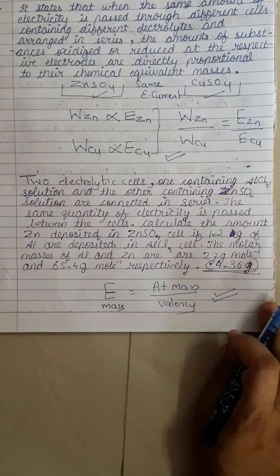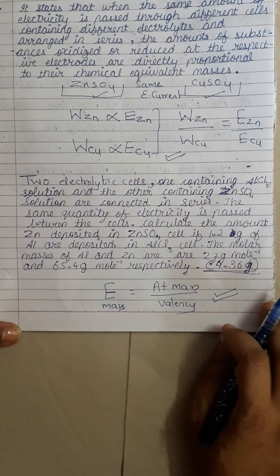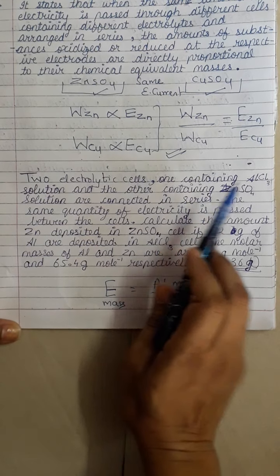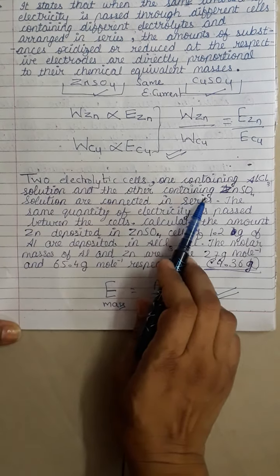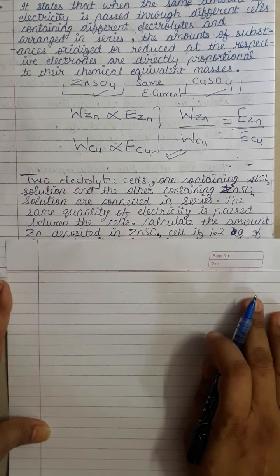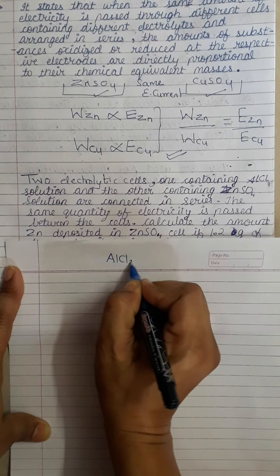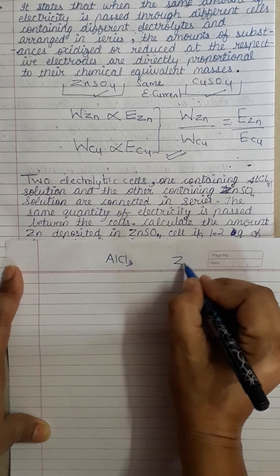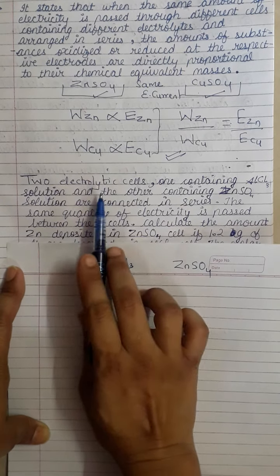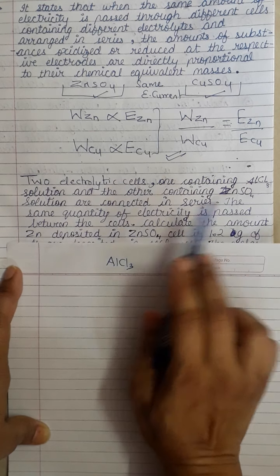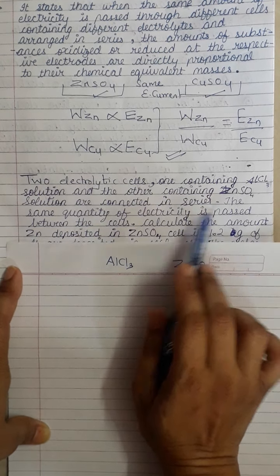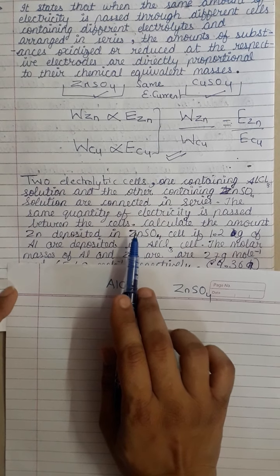Now I hope all of you are able to see this second numerical which I have written. Two electrolytic cells, one containing aluminium chloride and the other containing zinc sulfate. So this information clearly states that we are having two electrolytes, aluminium chloride and zinc sulfate. The two electrolytic cells are connected in series. Next, the same quantity of electricity is passed through these cells.